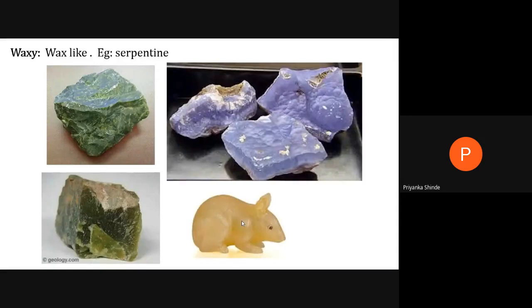Then under non-metallic, we have different types. It is ranging from very brilliant luster, that of adamantine, that is of diamond, to a very dull luster, that is of kaolinite.